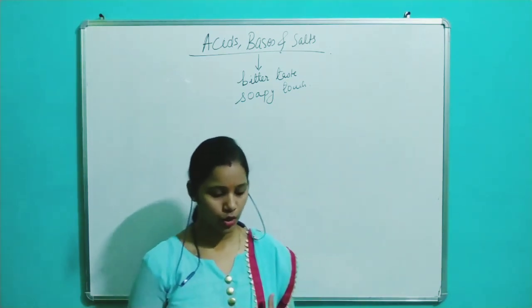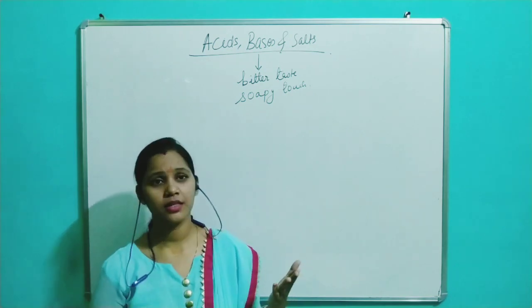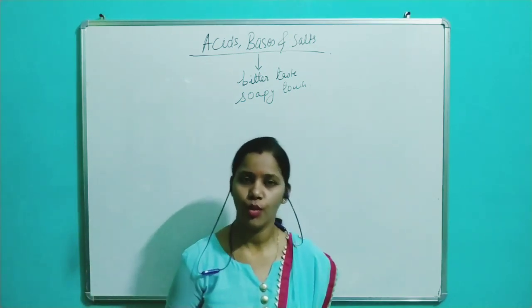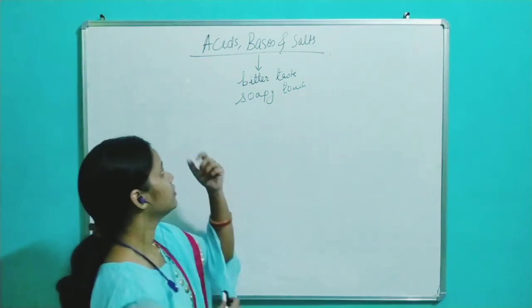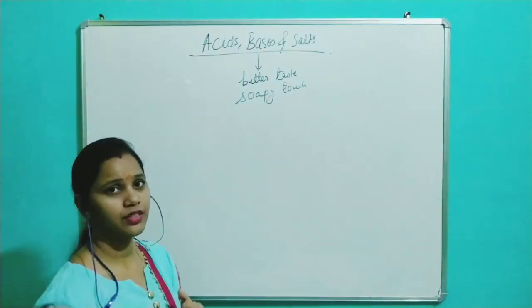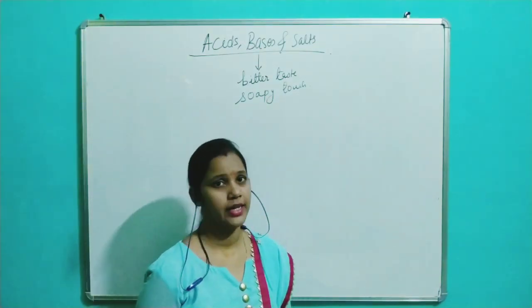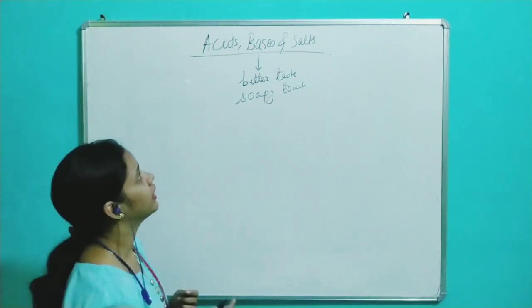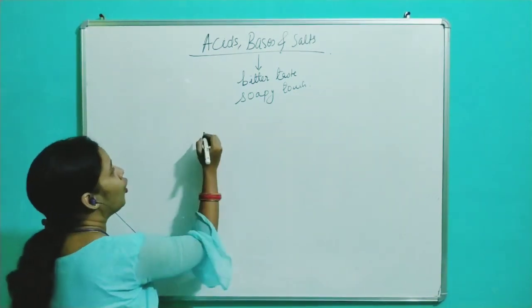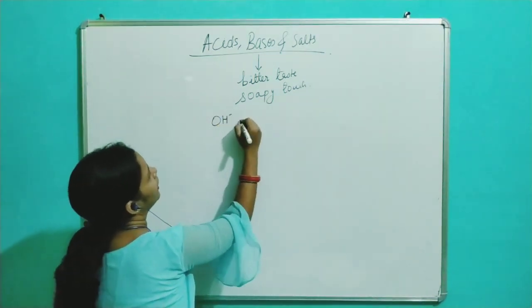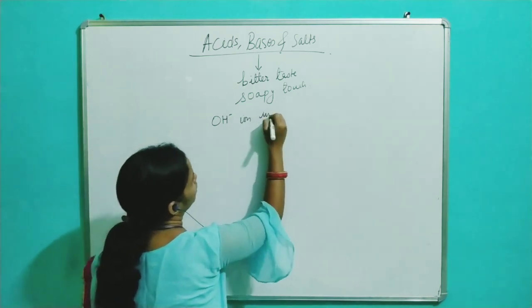So we know that bases are chemically opposite to acids. Just like acid gives H plus ion in the aqueous solution, similarly, bases give OH minus ion in the aqueous solution.